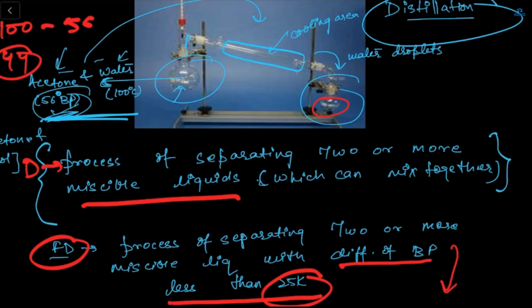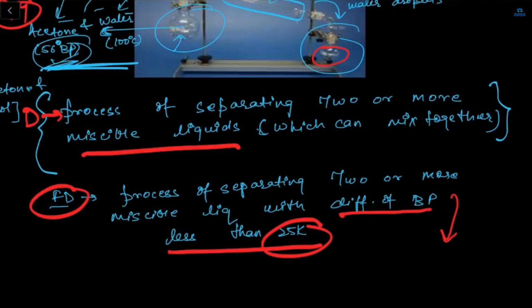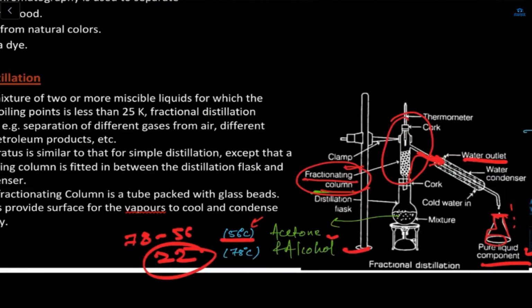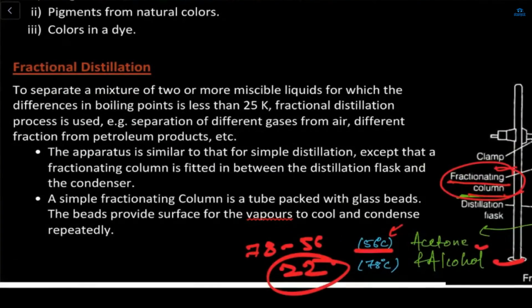Only in the diagram part there is a difference, and in the definition part the difference of boiling point is less than 25 Kelvin. So what's written here: to separate a mixture of two or more miscible liquids for which the difference in boiling point is less than 25 Kelvin, the fractional distillation process is used. Example, separation of different gases from air, different fractions from petroleum products, etc.